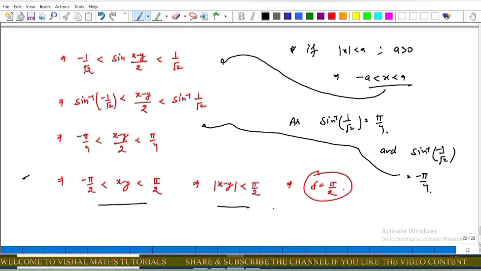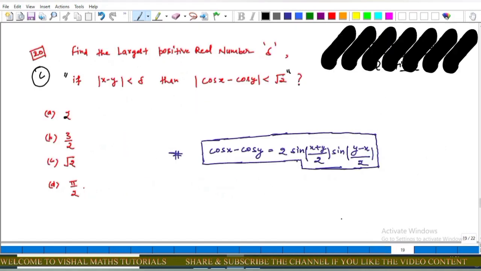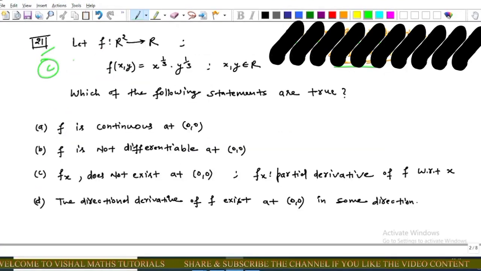Now compare this with our condition, that is delta is equal to pi upon 2. So we get option A incorrect, option B incorrect, option C incorrect, and option D is correct. This question is from part C.